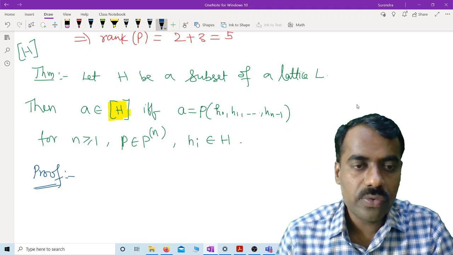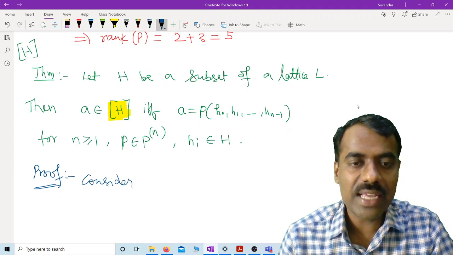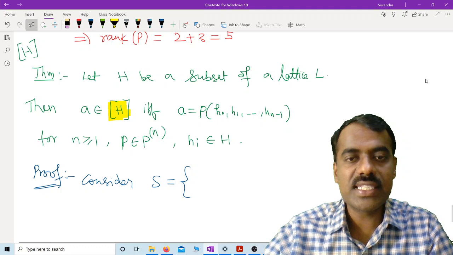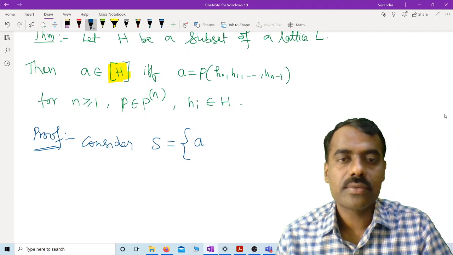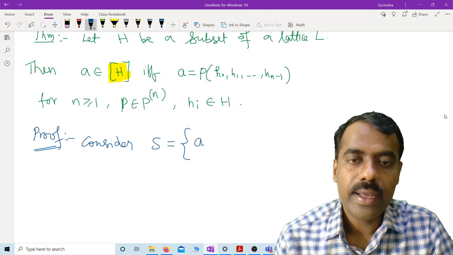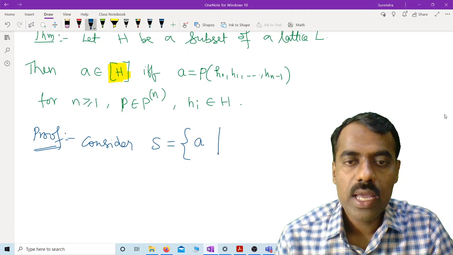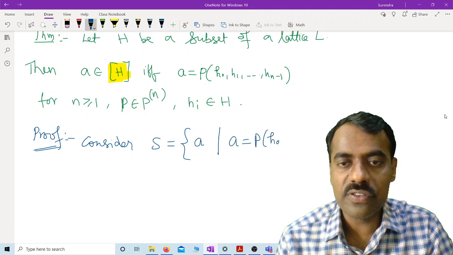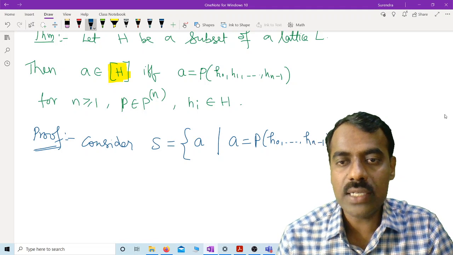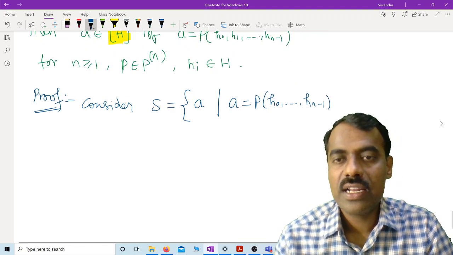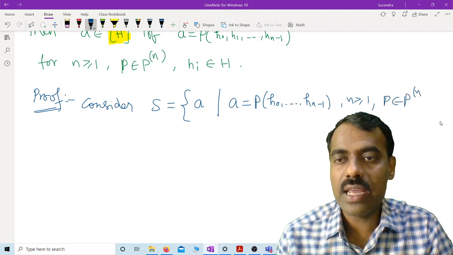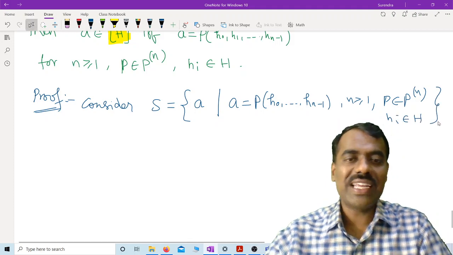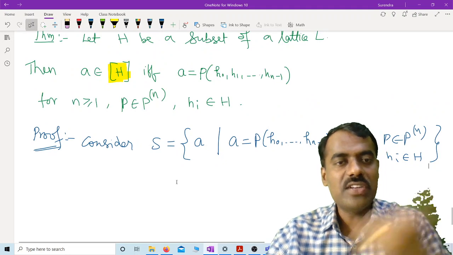So we consider this set S. S is nothing but the set of A such that A is of the form P of h0 up to hn minus 1, where n is greater than or equal to 1, P is an n-ary polynomial, and these hi's belong to h.